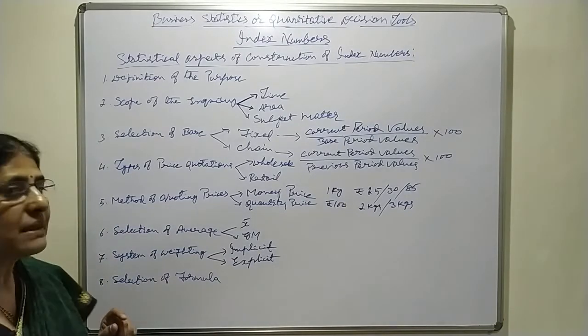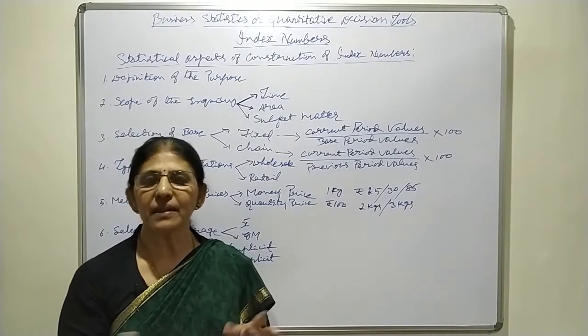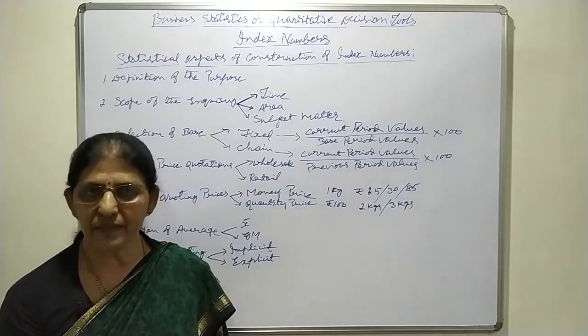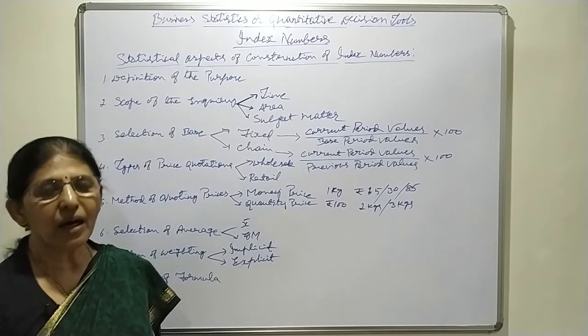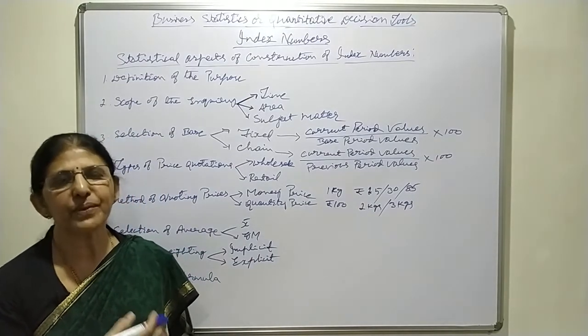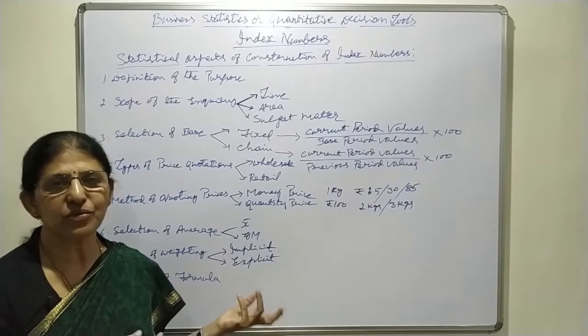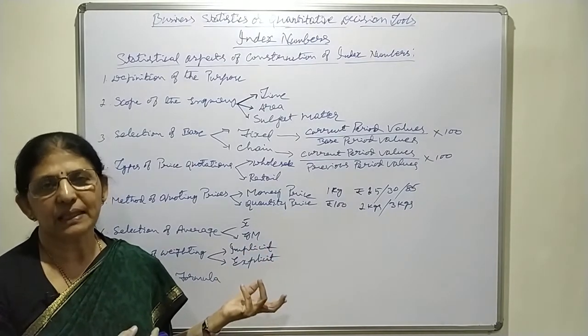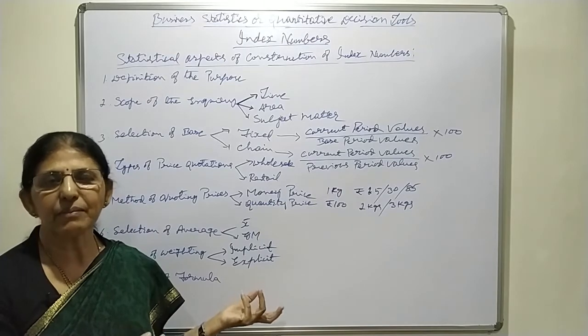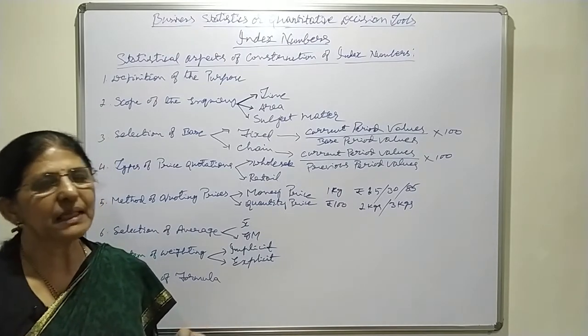Then the last one, selection of formula. Here different persons have given different formulas. Among all those, which one is the best suited for that particular situation to construct the index number, they have to select in advance.